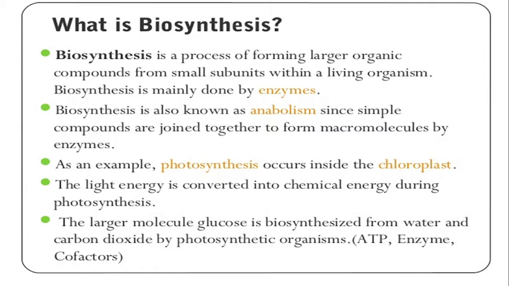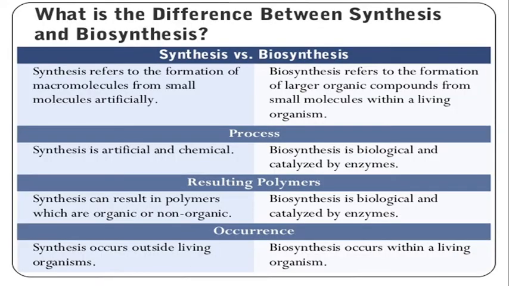Biosynthesis is the synthesis of larger molecules from smaller subunits inside the cells of a living organism. Using different biosynthetic pathways, the plant produces primary and secondary metabolites. Primary metabolites are utilized as food material, whereas secondary metabolites give a particular therapeutic effect. For that reason, we should know how photosynthesis occurs.